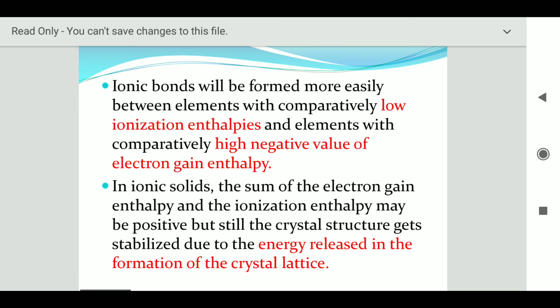And in an ionic solid, the sum of electron gain enthalpy and the ionization enthalpy may be positive, but still the crystal structure gets stabilized due to the energy release in the formation of the crystal lattice. Because whenever bond formation happens, there is a particular crystal structure also in the compound formation, and during the crystal lattice formation the crystal structure gets stabilized. Why does it stabilize? Due to energy release. There is an energy release, that is called an exothermic reaction, due to the formation of a crystal lattice.